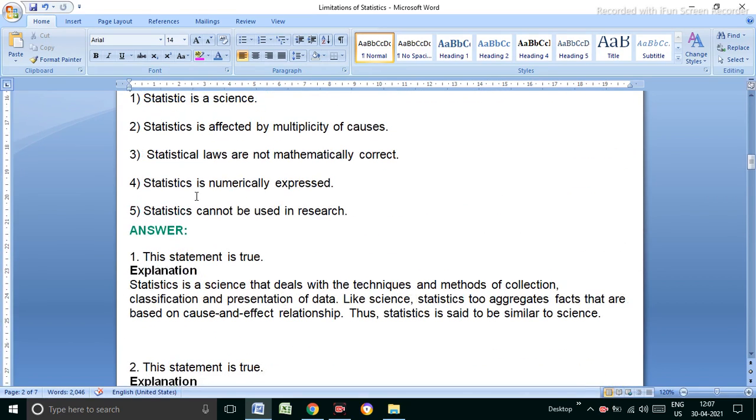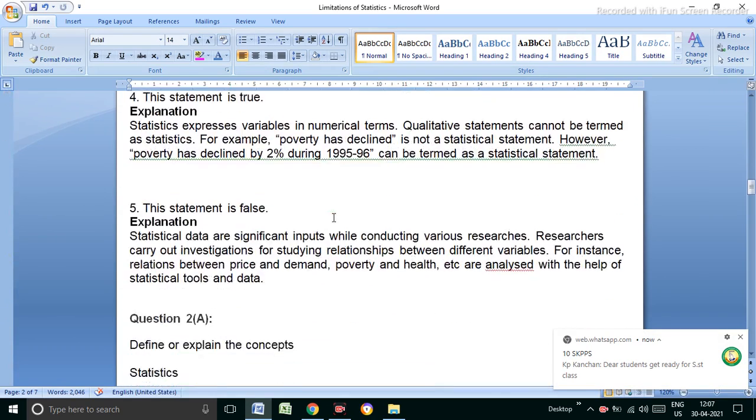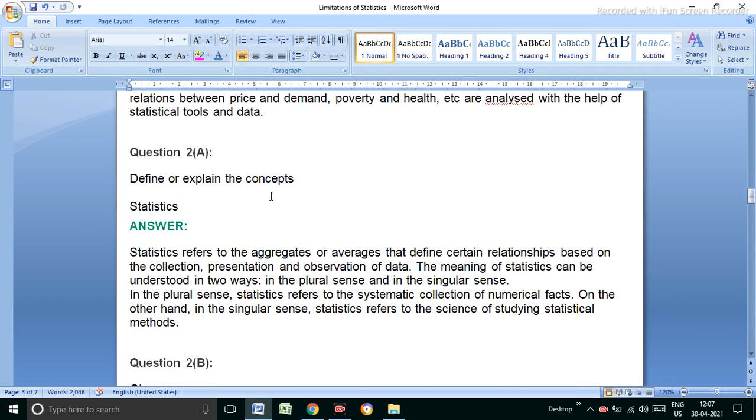The last: statistics is numerical. Obviously, it is numerical expression, not emotions and feelings. True. Cannot be used in research. I think it's false. It can be used as a significant input while conducting various research.